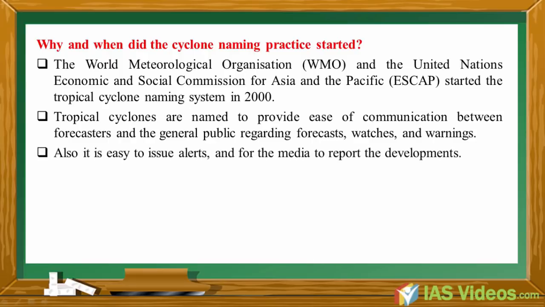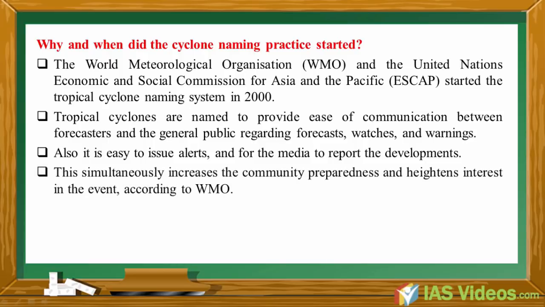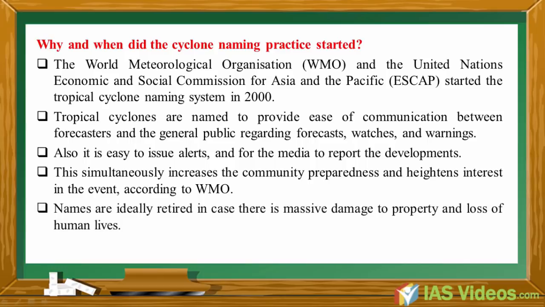Also, it is easy to issue alerts and for the media to report the developments. This simultaneously increases community preparedness and heightens interest in the event, according to WMO. Names are ideally retired in case there is massive damage to property and loss of human lives.